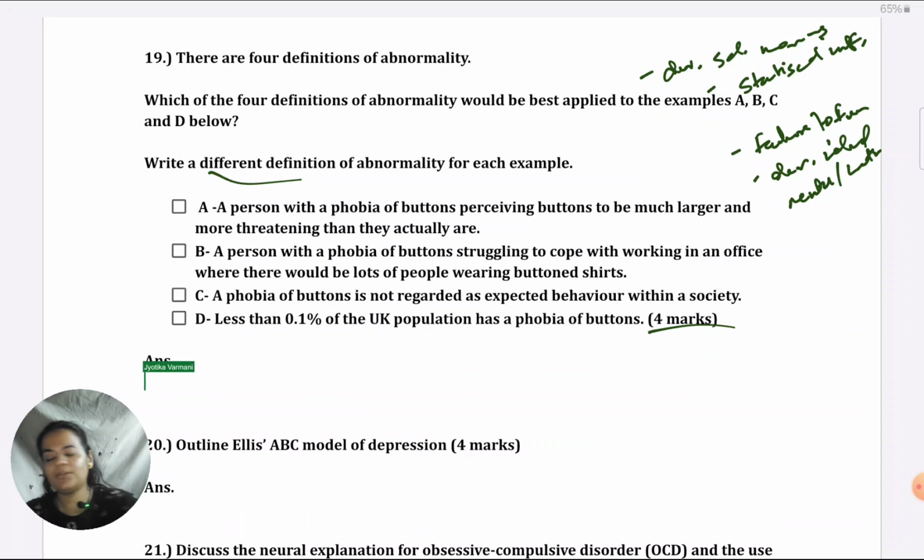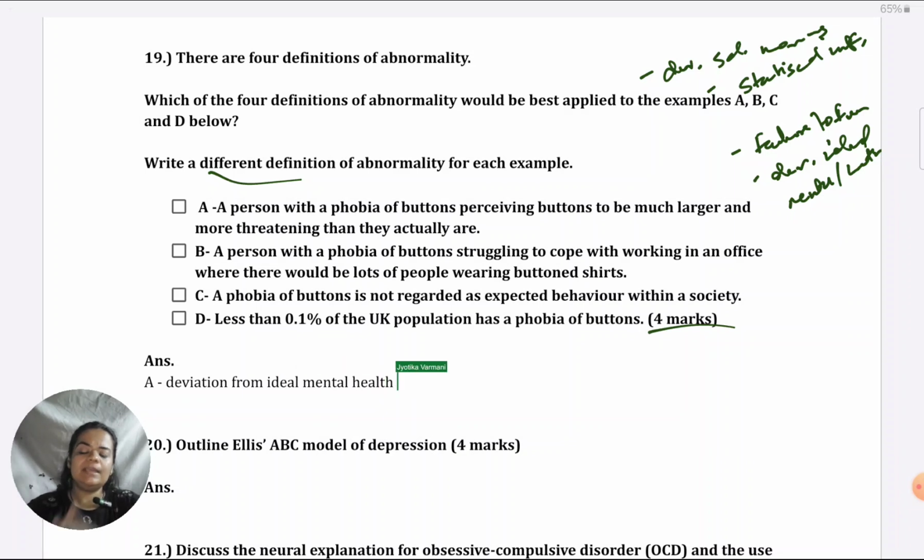So if you're not able to come to the answer directly, you can narrow down this way, like I've just demonstrated. So for A, it is deviation from ideal mental health. Why is that the case? I'm just explaining to you, though you don't need to write. In deviation from ideal mental health, there is a criterion that there should be adequate or accurate perception of reality.